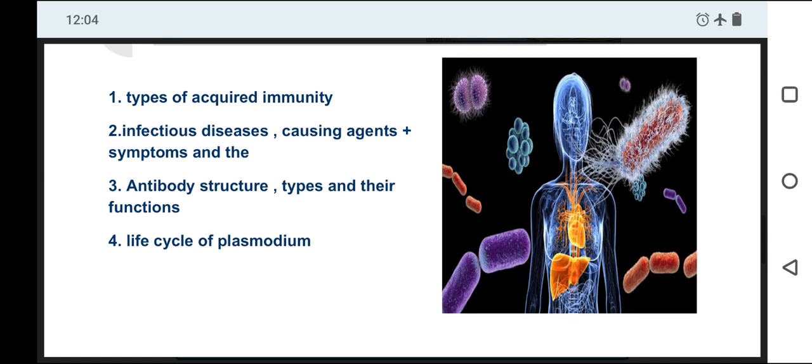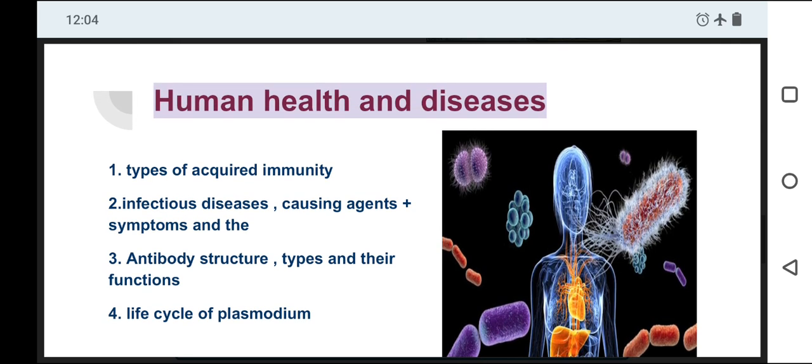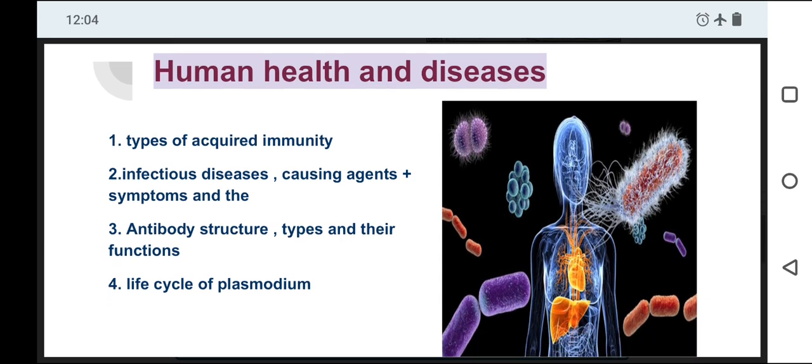Antibody structure is very important in human health and diseases. What are the types of antibodies, and what are the functions of each specific type? This may be asked as a multiple choice question, so you have to study the antibody very well: their structure, their types, their functions. These are all the important topics in human health and diseases.